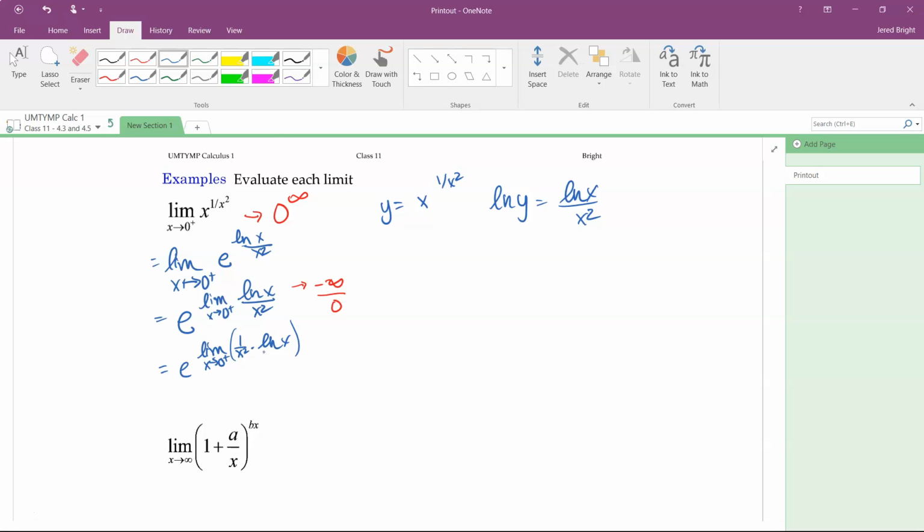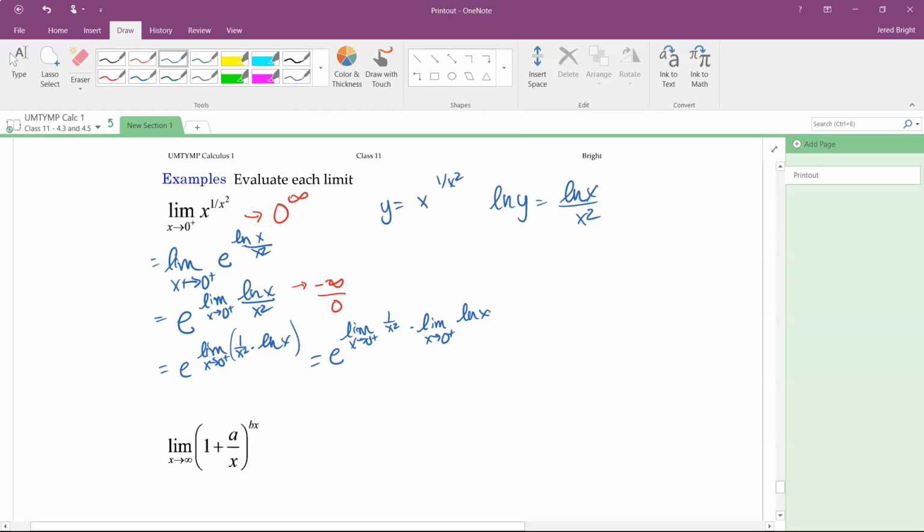So again, in order to use the limit properties, or the product property of limits, the limits need to exist. It doesn't say anything about exist as a finite number, so this is actually equal to e to the limit as x goes to 0 from the right of 1 over x squared times the limit as x goes to 0 from the right of natural log of x.